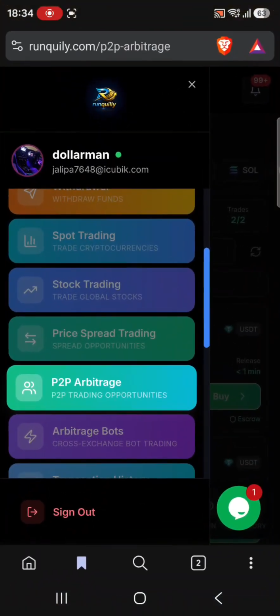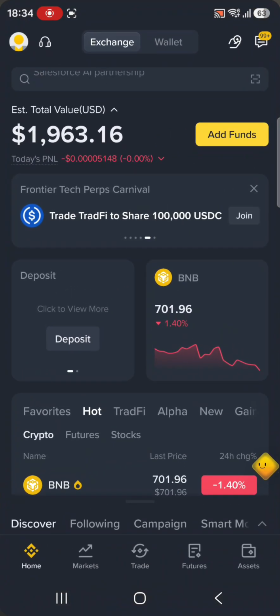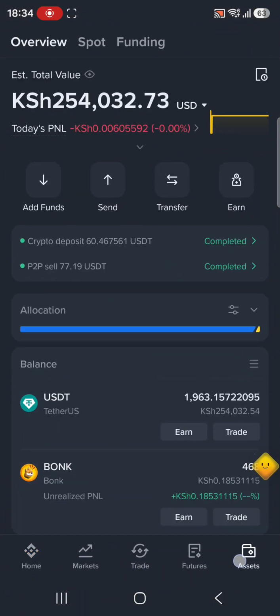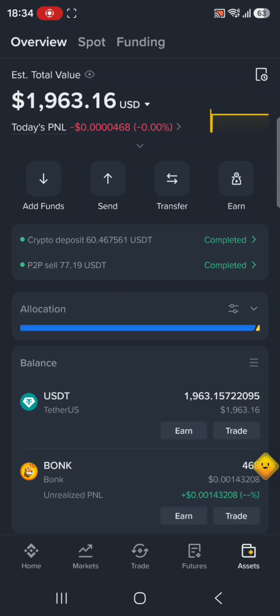If you haven't funded your Tranquilly, or you don't have an account with Tranquilly, make sure you go right now to your browser, search tranquilly.com, verify your email and KYC, then fund your Tranquilly. After funding, come to assets. We did that in the live. If you didn't get how to fund, make sure you chat me or comment how to fund Tranquilly and I will guide you.